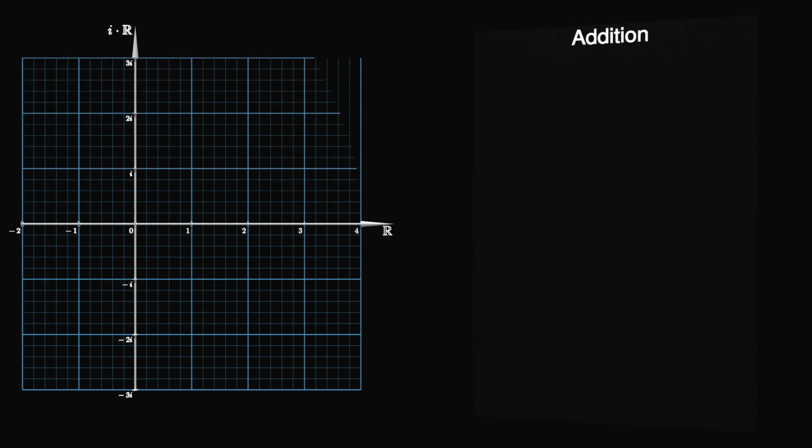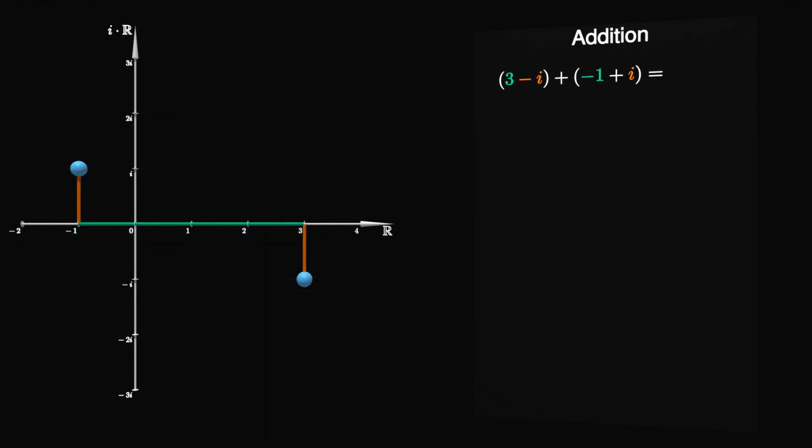Consider the complex numbers 3 minus i and -1 plus i again. The point associated with their sum can be found with the following 4-step instruction. From the origin, move 3 units to the right, 1 unit down, 1 unit to the left, and 1 unit up. As we already calculated, the result is indeed the complex number 2.